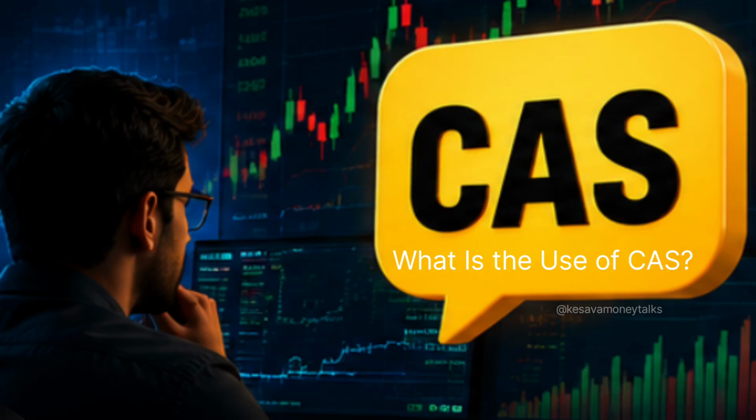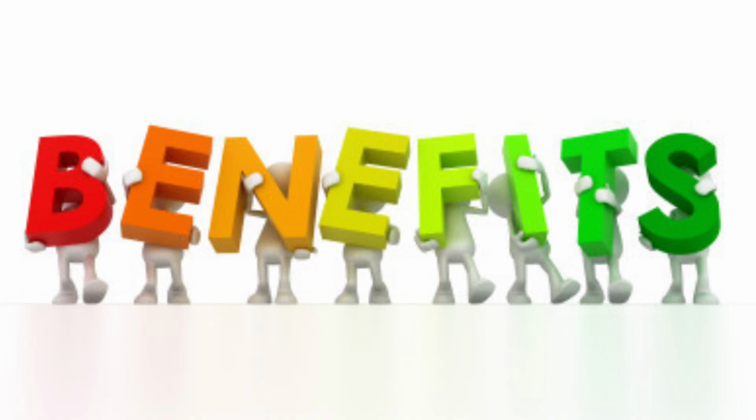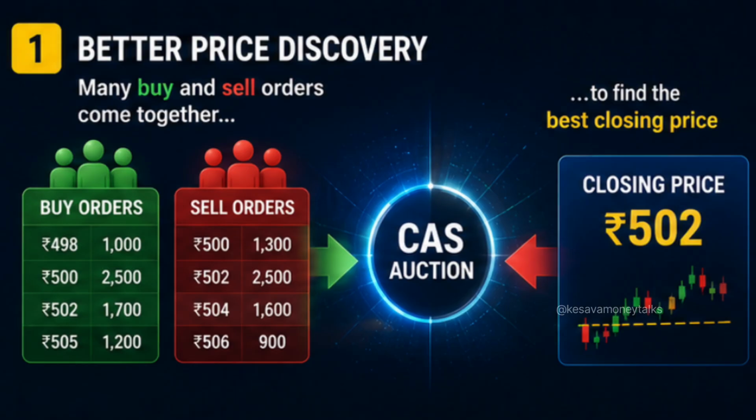Chapter 7. What is the use of CAS? CAS has several intended benefits. First, better price discovery. Instead of relying on trades from only the last part of continuous trading, CAS brings many buy and sell orders together. This can help discover a closing price based on broader market interest.